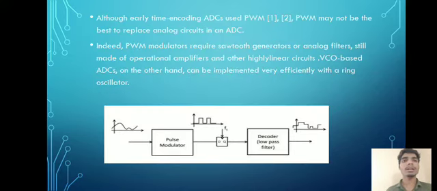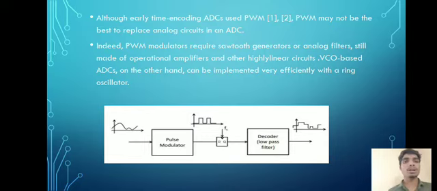All through early time encoding, ADCs used PWM. PWM means pulse width modulation. PWM may not be the best to replace analog circuits in ADC, analog digital communication. Indeed, PWM modulators require sawtooth generators or analog filters still made of operational amplifiers and other highly linear circuits. VCO based ADCs, on the other hand, can be implemented very efficiently with a ring oscillator.